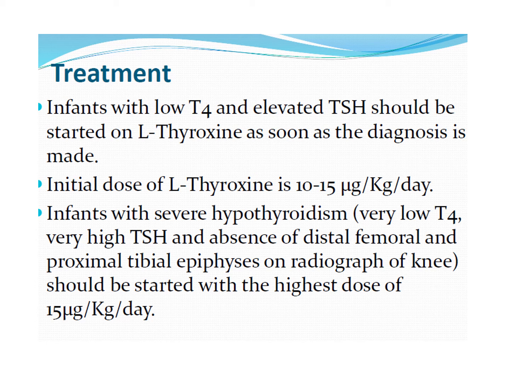Infants with severe hypothyroidism, that is very low T4 and very high TSH, and absence of distal femoral and proximal tibial epiphysis on radiograph of the knee, should be started with a higher dose of thyroxine, that is 15 microgram per kg per day.